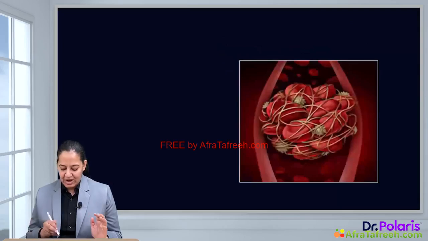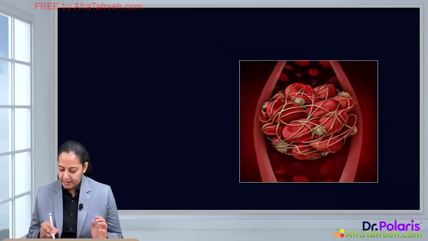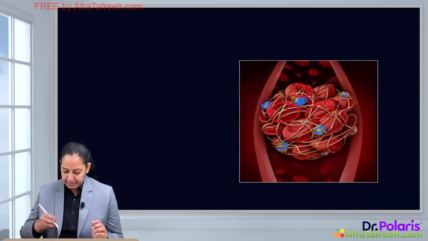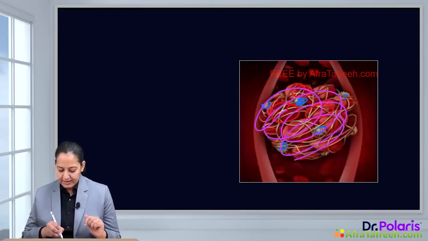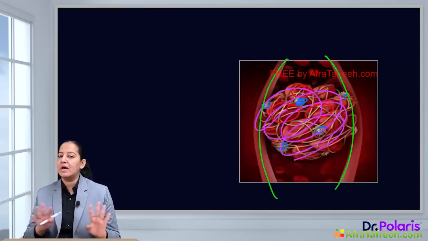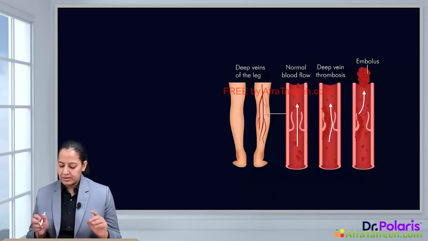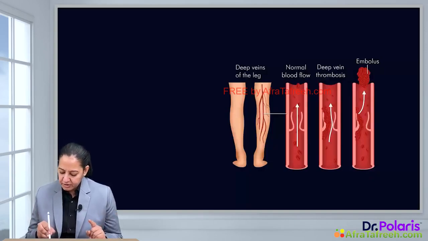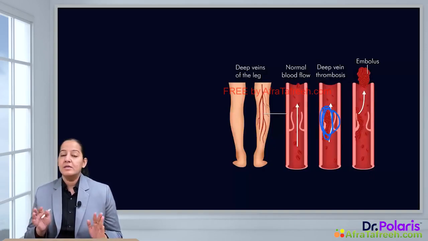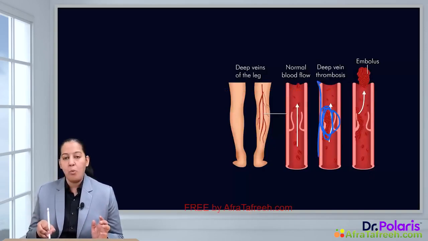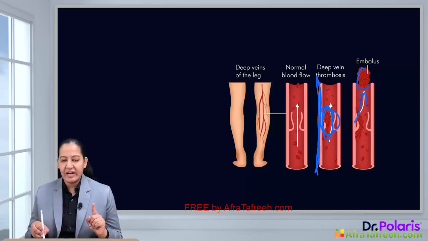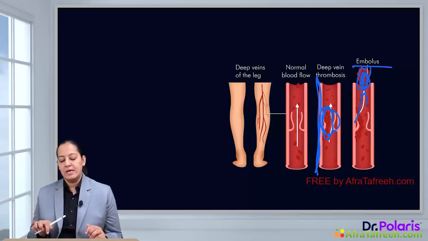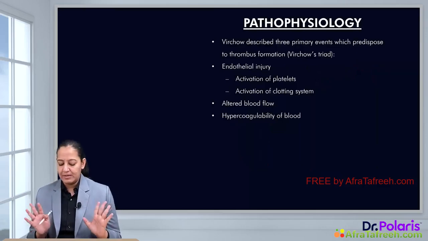You can see in this diagram, these are the RBCs, these are the platelets, and over it a thread-like material you can see is the fibrin. So it is the primary clot as well as secondary clot inside an intact blood vessel which is uninjured. So that is thrombosis. Here also in this diagram you can appreciate a thrombus formed in an intact blood vessel. While the thrombus is attached to the wall of the blood vessel, it is known as thrombus. Once it gets detached and moves freely in the lumen of the blood, it is known as embolus. So that is thrombosis and embolism.